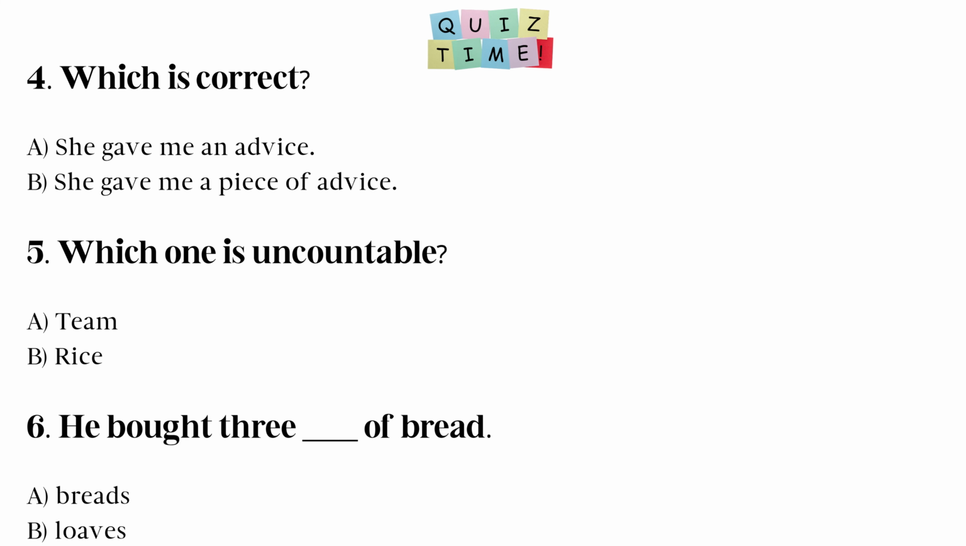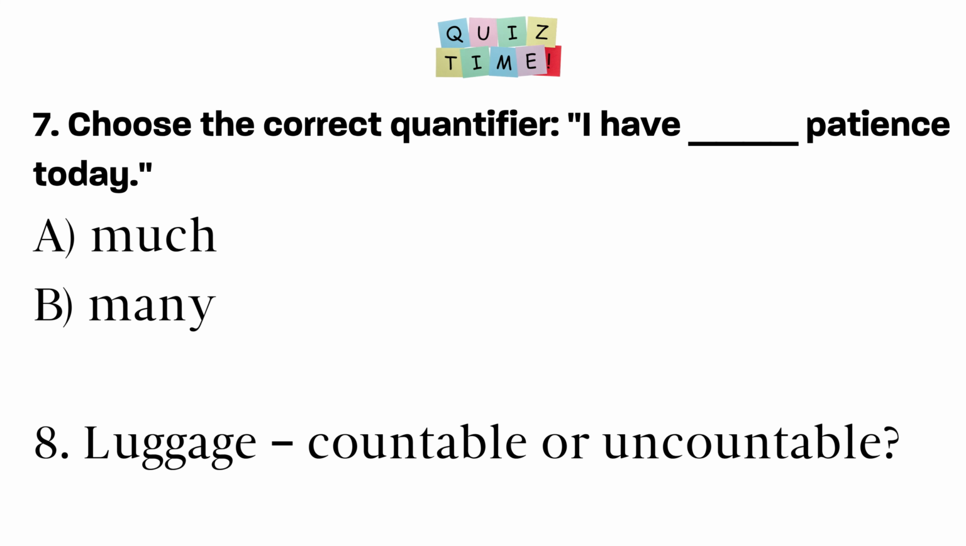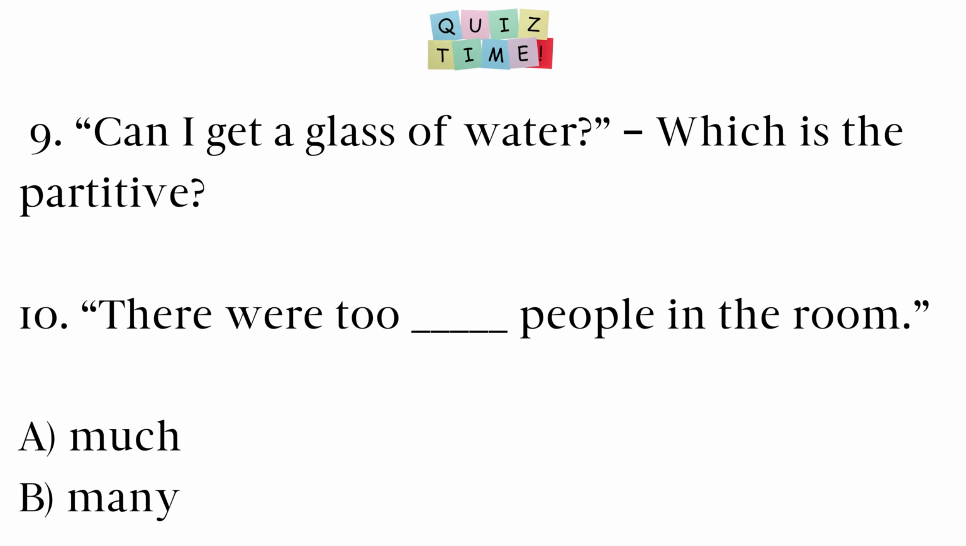5. Which one is uncountable? A. Team. B. Rice. 6. He bought 3 dash of bread. A. Breads. B. Loaves. 7. Choose the correct quantifier. I have dash patience today. A. Much. B. Many. 8. Luggage, countable or uncountable? 9. Can I get a glass of water? Which is the partitive? 10. There were 2 dash people in the room. A. Much. B. Many.